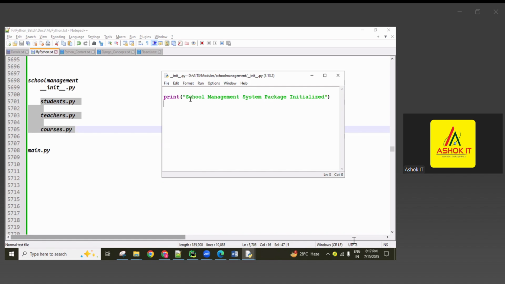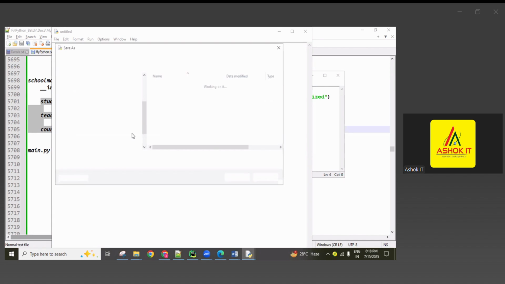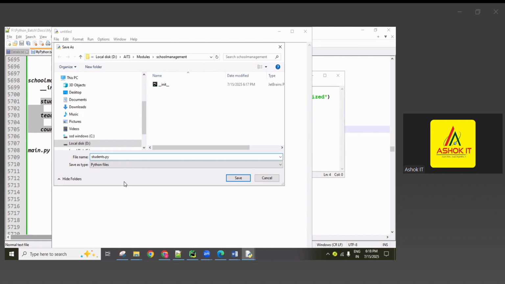Next, coming to our required modules: students, teachers, courses. In the students module I want to create something, guys. First of all, create one module with Control N, and give the name here, inside the school management package only.